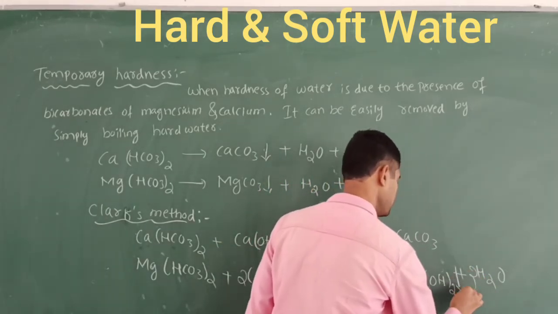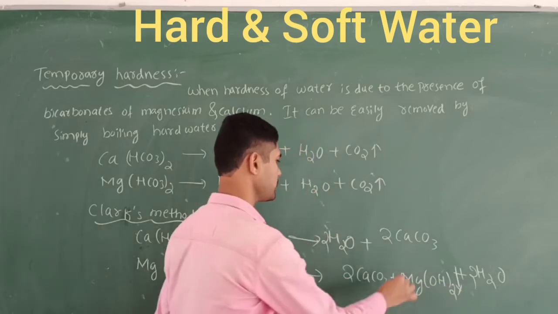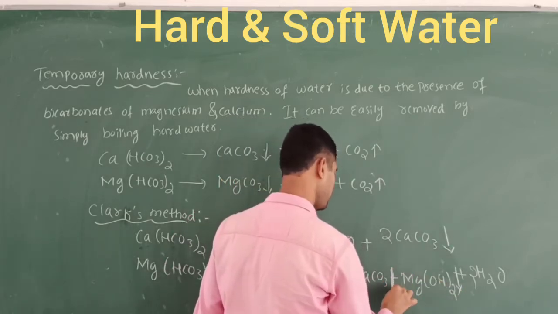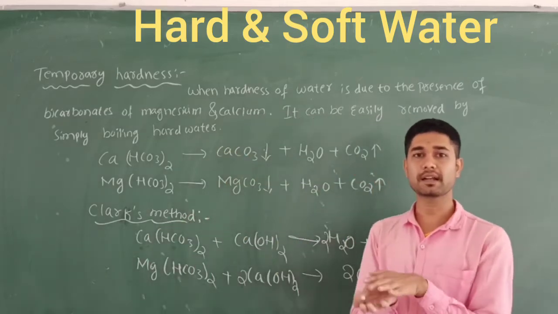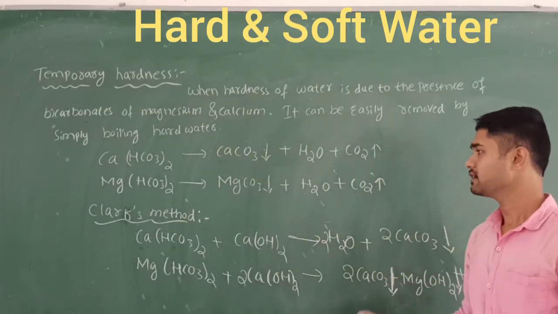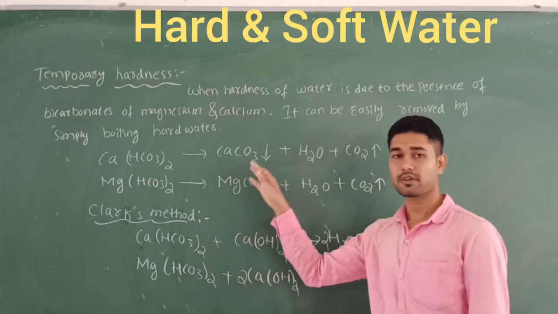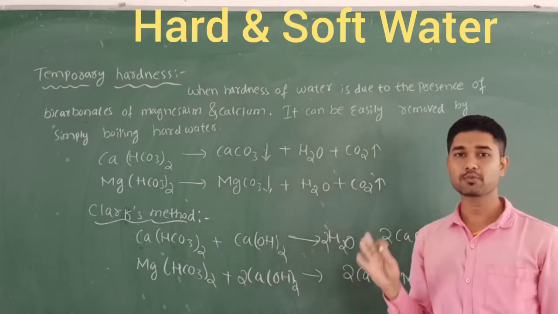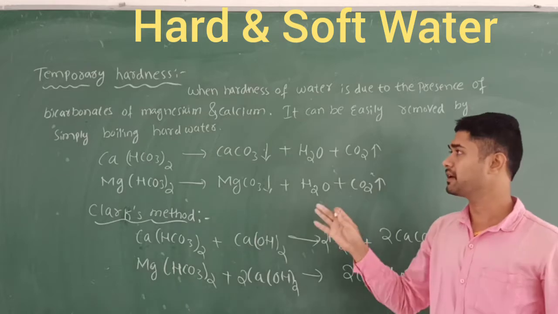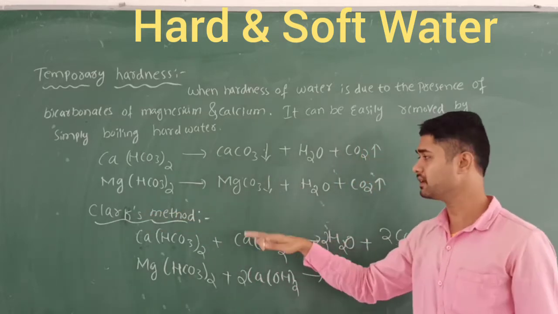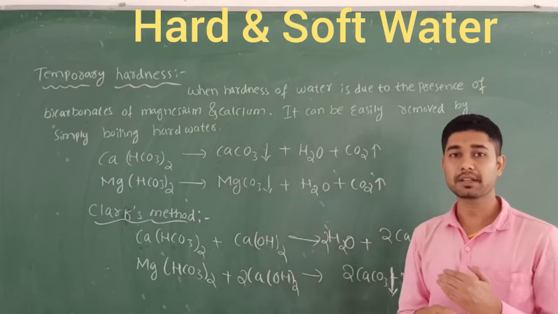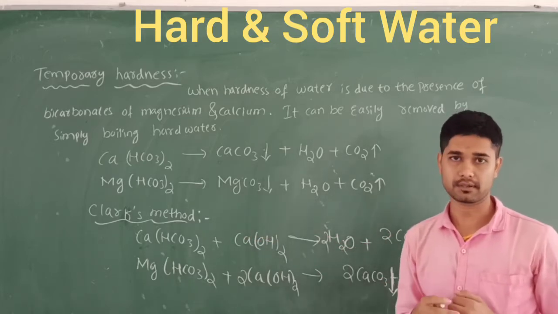I am going to show the downward arrow mark here, and here also. This downward arrow mark indicates the precipitate that settles at the bottom of the container. So this is about Clark's method. In this method we remove the hardness of the water. Clark's method is very important, one of the important methods to obtain pure water or soft water.